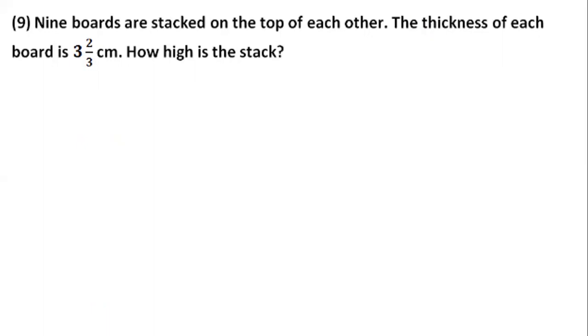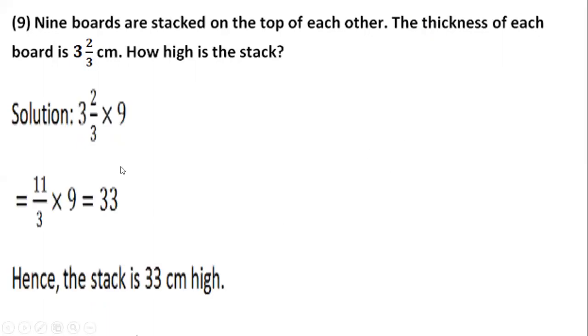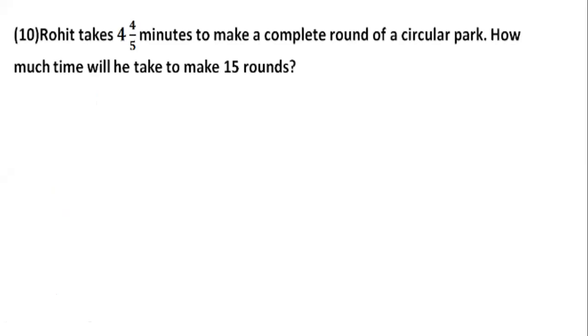This is very clear. You'll have to multiply, children. So you'll write 3 2 by 3 multiplied by 9. 3 3s are 9 plus 2, 11. 11 by 3 multiplied by 9. 3 1 times 9, 3 times 11 gives you 33. I hope this is clear. Let me ask this question from you. Write down the major things that you need to write.